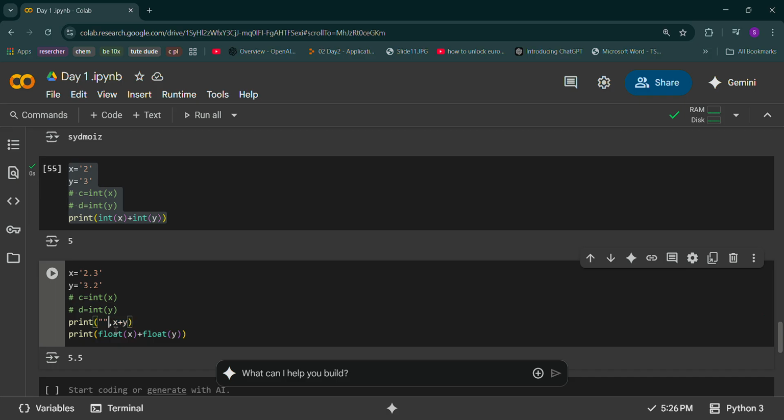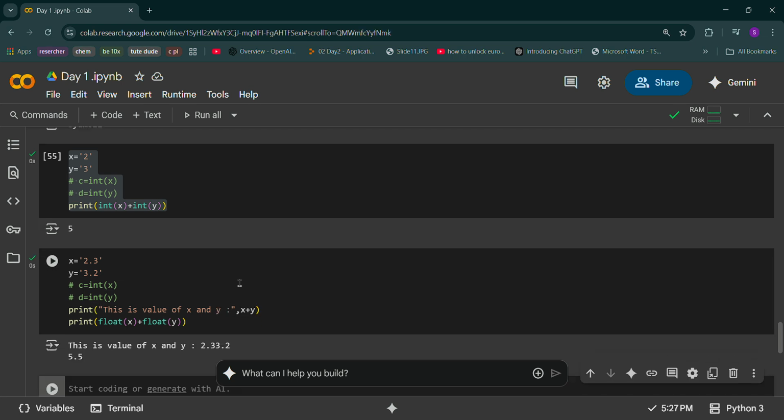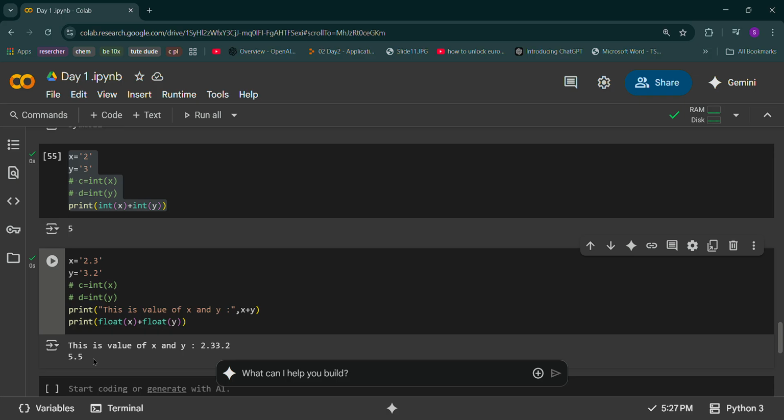Got it? Okay, I understood, but how is it different from this? Same as integer. If I just write x plus y and run this, see, I'm getting 2.3, 2.2.